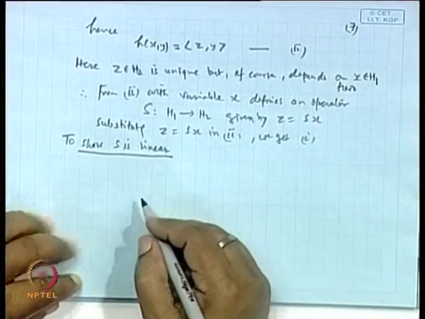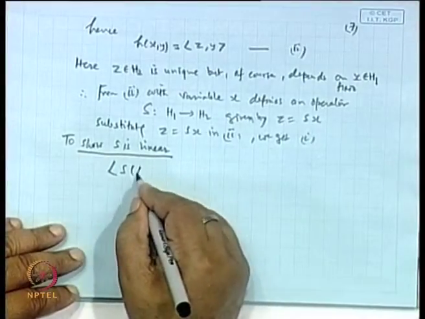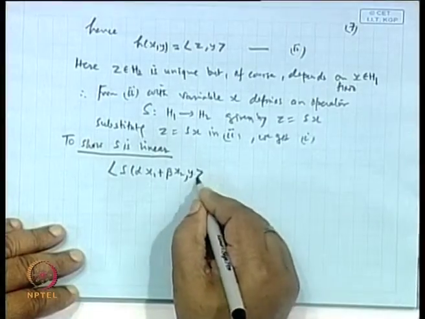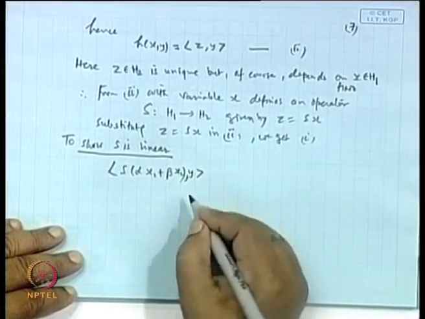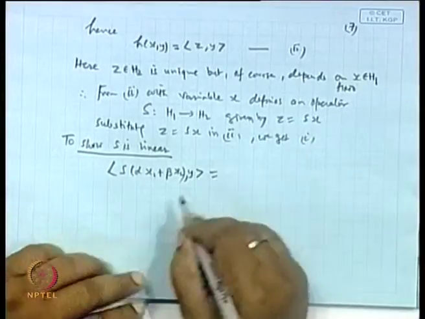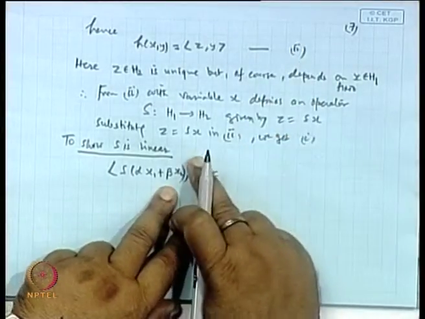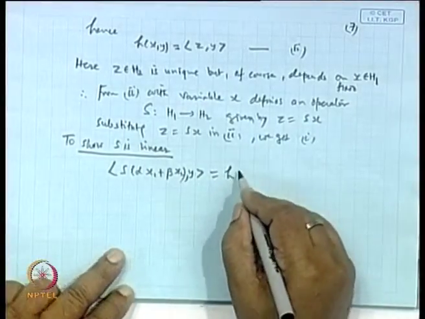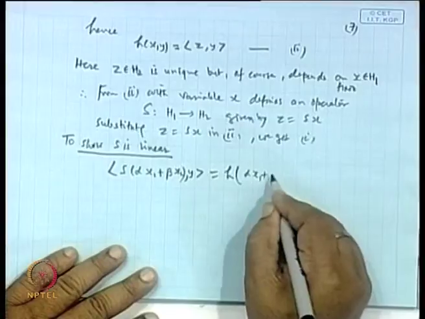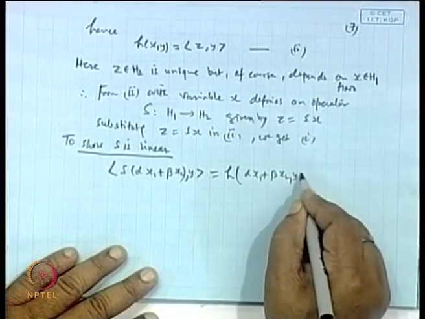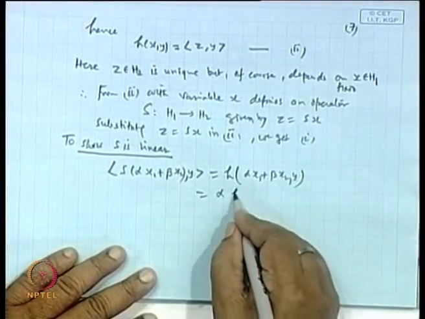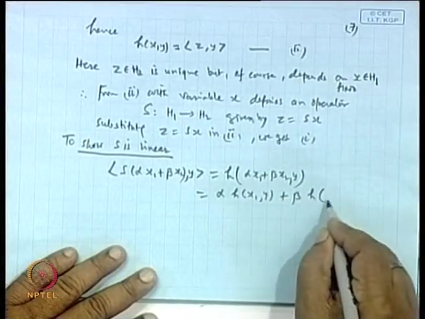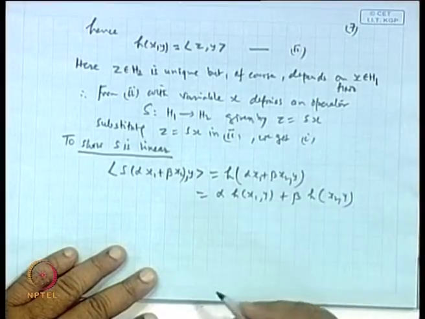Okay. Now, we start with S(αx1 + βx2), y. This is the bracket (αx1, y). Now, by definition of h(x, y), we can write h(αx1 + βx2, y), but this can be written as αh(x1, y) + βh(x2, y), because h is linear.